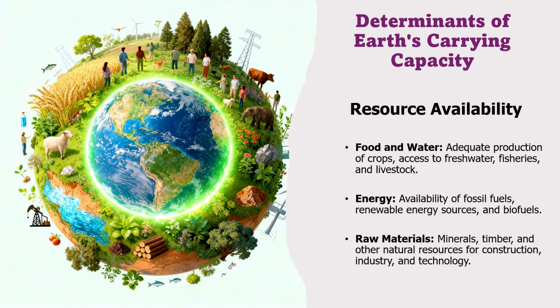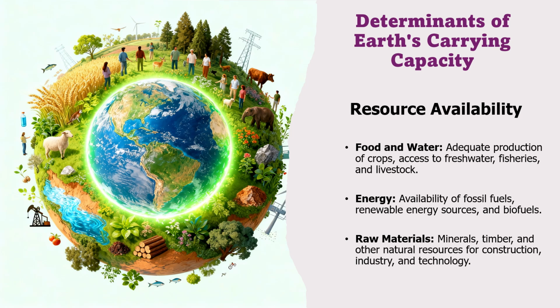Now, let us explore what determines Earth's carrying capacity for humans. One key factor is resource availability. This includes food and water. We need enough crops, fresh water, fishery, and livestock to sustain populations.